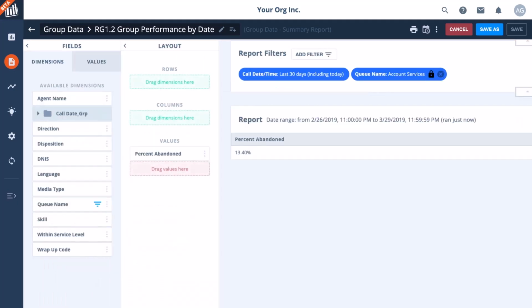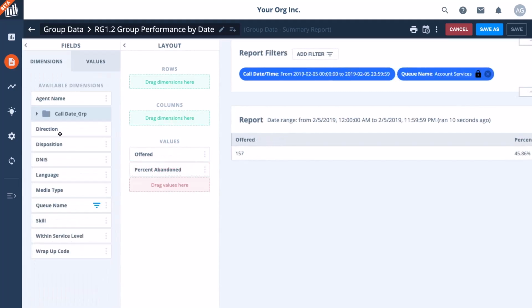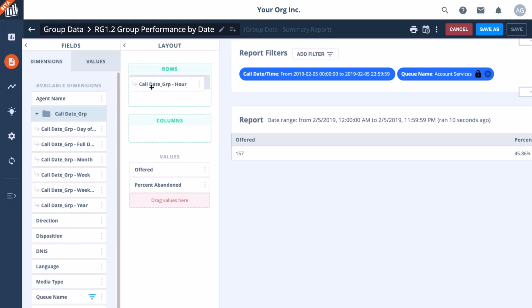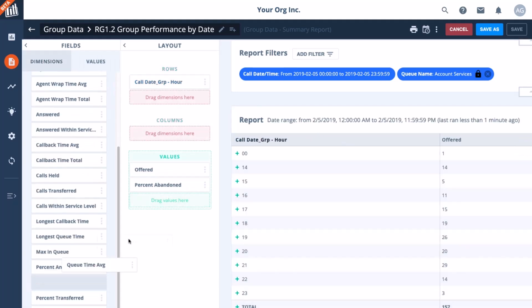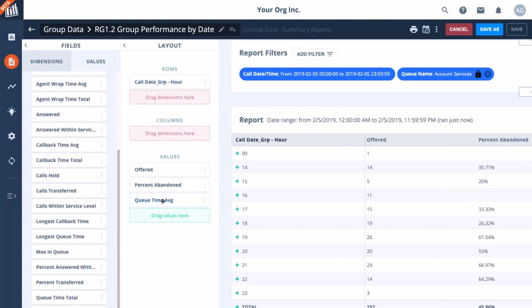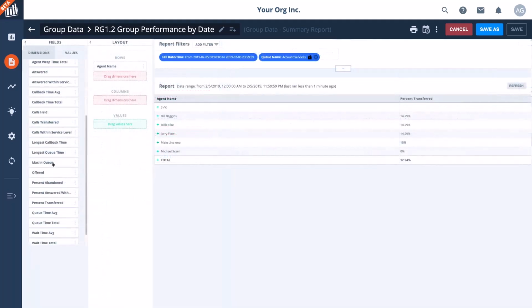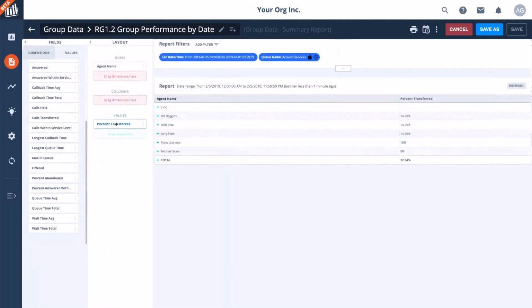And with historical trends or anomalies like this high percentage in abandon rate, we need to cross-examine other metrics and even dig deeper into the details and context surrounding our reports a bit more. For a high abandon rate, we can break out the call volume by hour and compare the change in abandon rate to the average queue time. Or we could also go a completely different direction and look at how many calls went to which agents and the percentage of calls they transferred or escalated. While bringing in context from other summarized data can help deliver the insights we need.